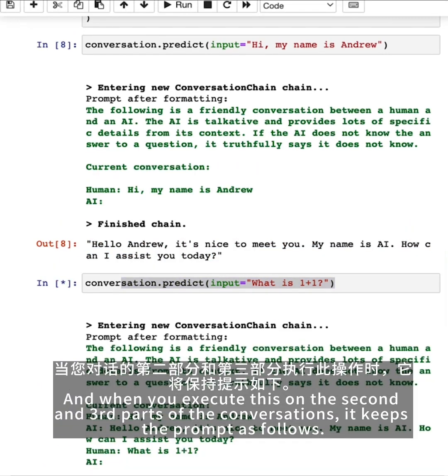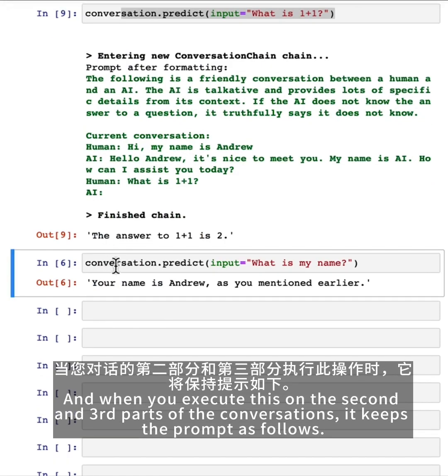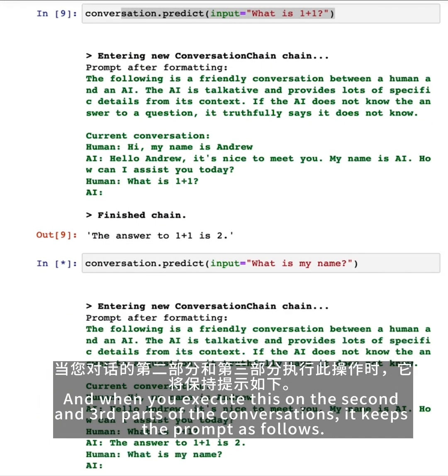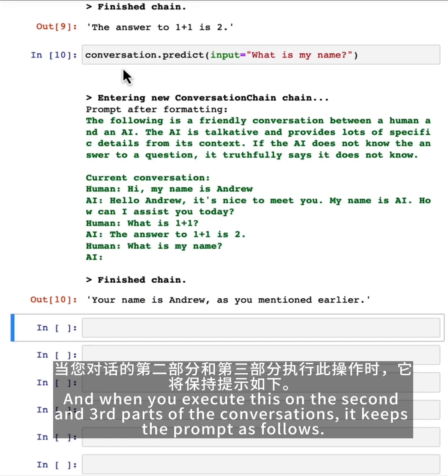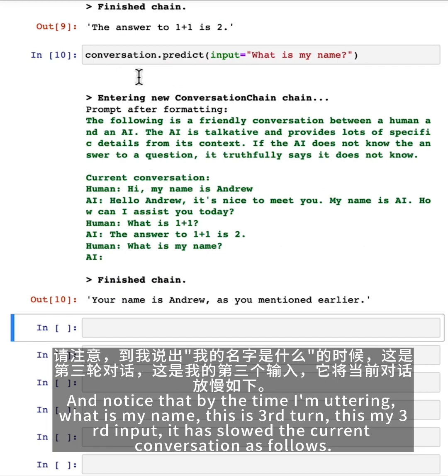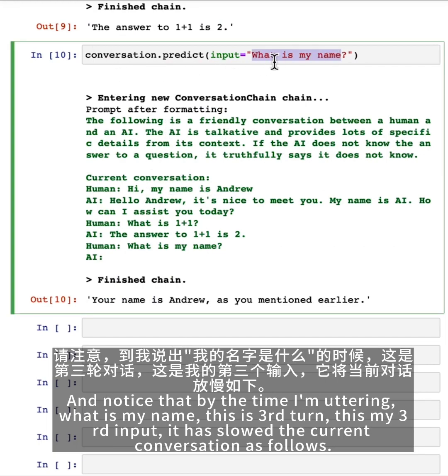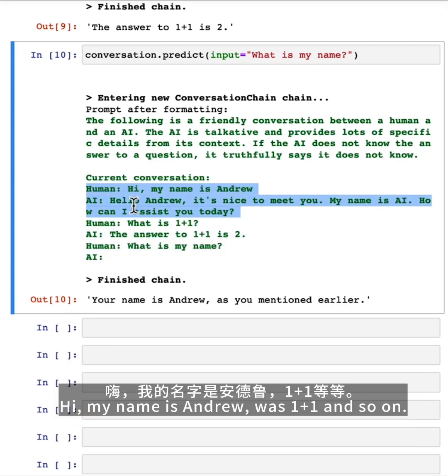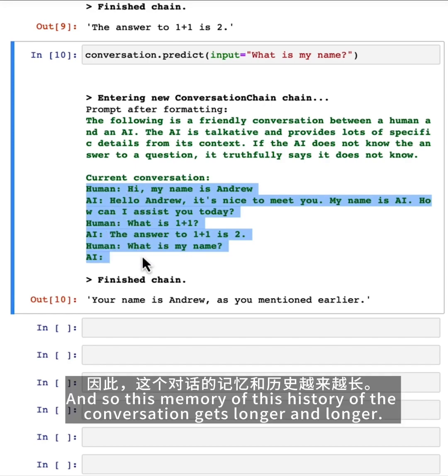And when you execute this on the second and third parts of the conversations, it keeps the prompt as follows. And notice that by the time I'm uttering what is my name, this is the third turn, that's my third input, it has stored the current conversation as follows. Hi, my name is Andrew, what is 1 plus 1, and so on. And so this memory or this history of the conversation gets longer and longer.